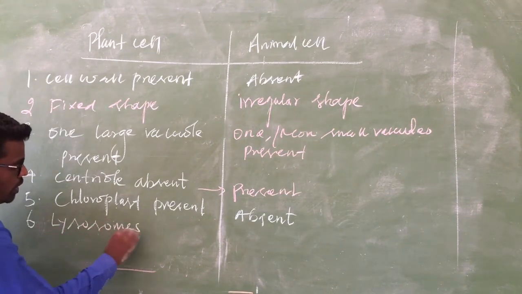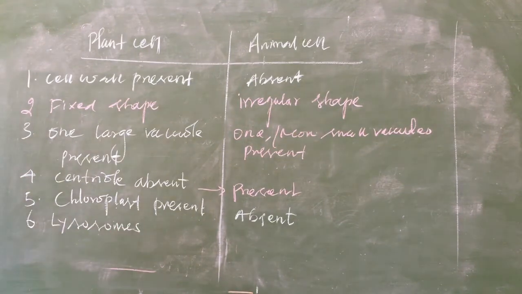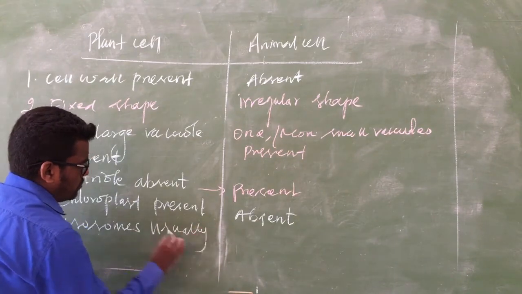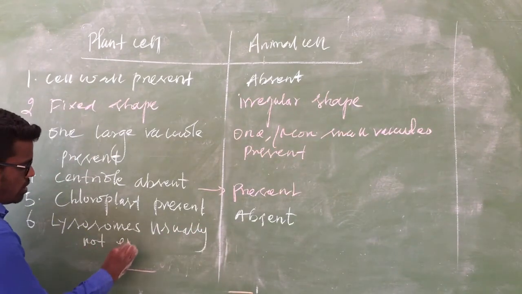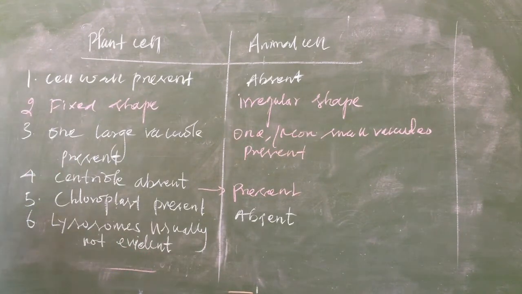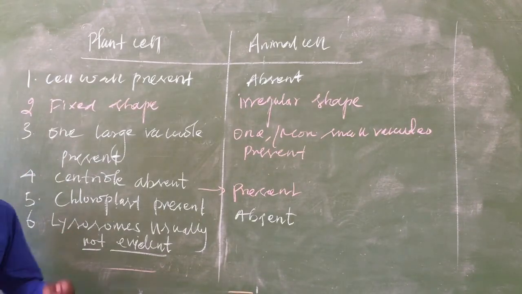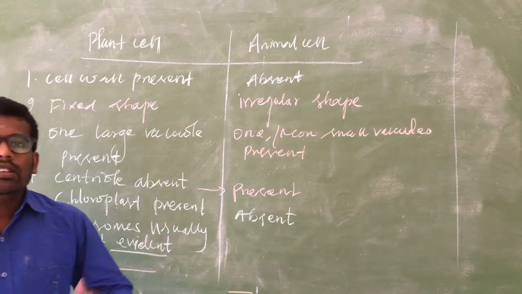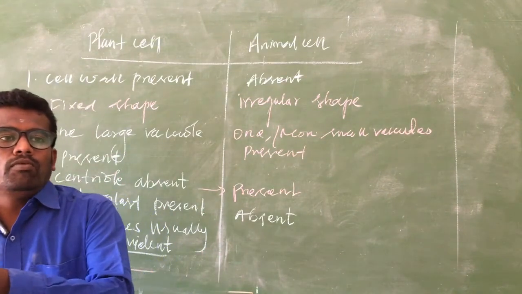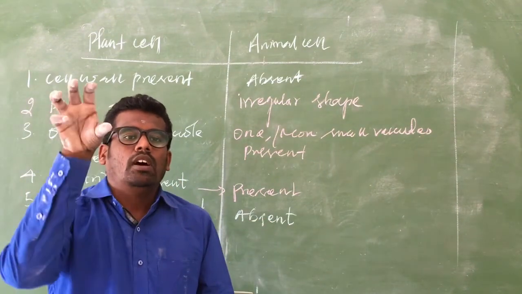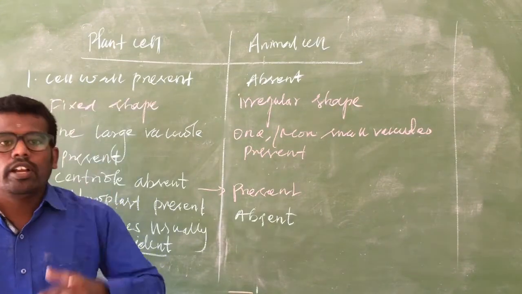Next, lysosome. We studied about the lysosome. Usually not evident in the plant cell. So what is the function of lysosome? Just recall: it acts as a suicidal bag. When foreign bodies enter the cell, it suddenly bursts and digests the foreign bodies.